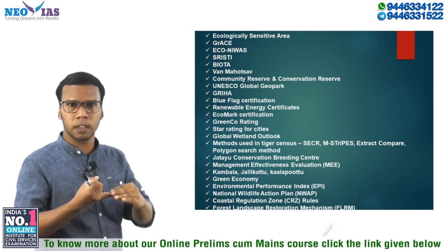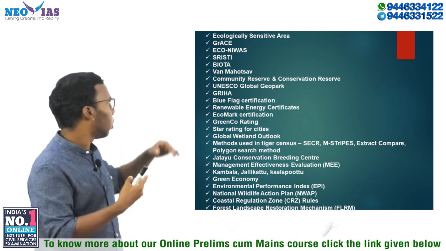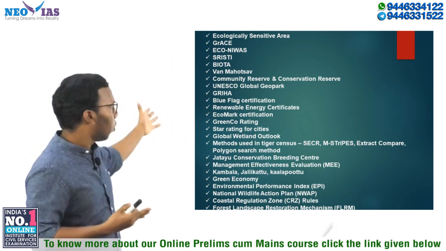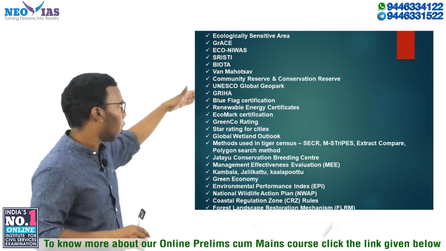UNESCO World Heritage Site is there. UNESCO's MAB is there. That means UNESCO Biosphere Reserve Program is there. Then UNESCO is having a third program, UNESCO Global Geopark. Okay, so you need to know about what is this UNESCO's Global Geopark.